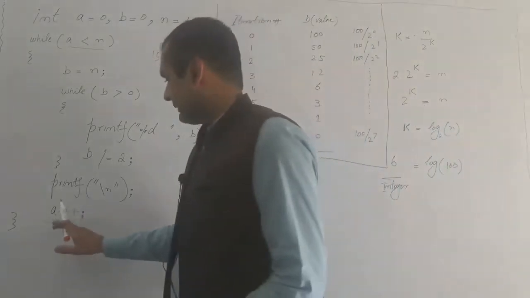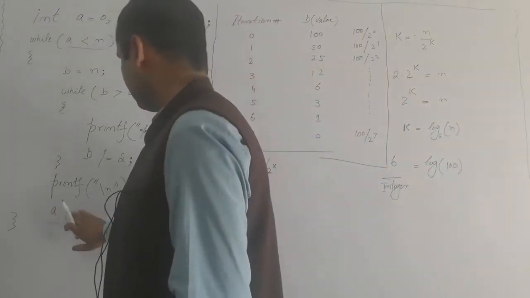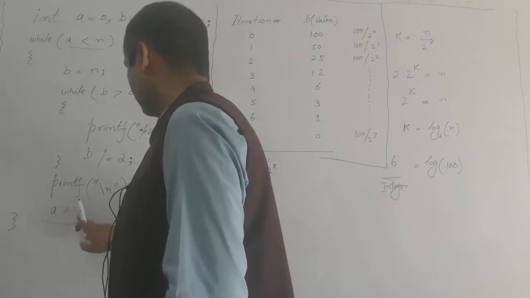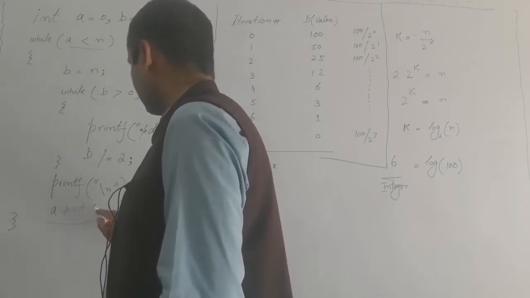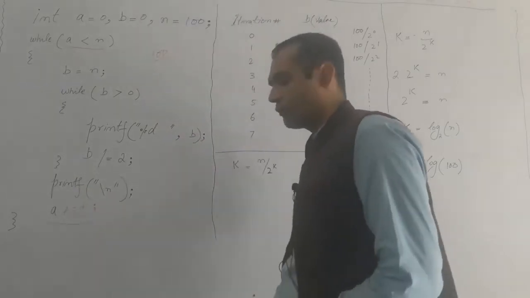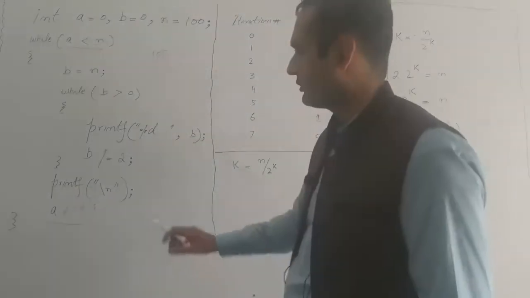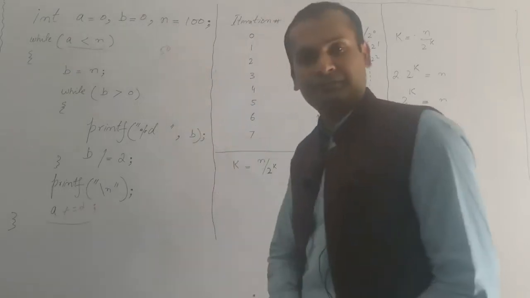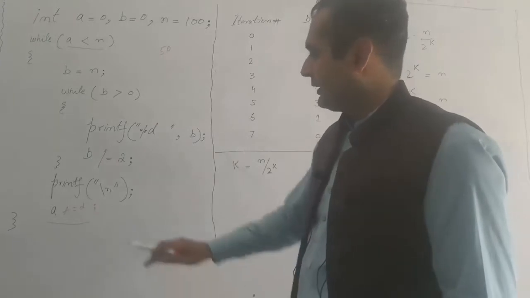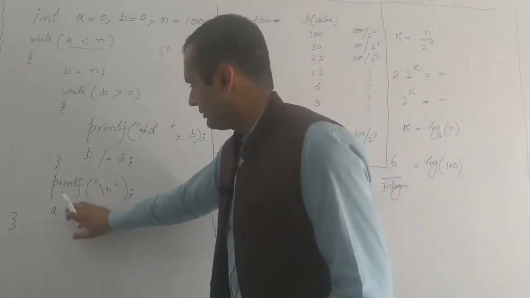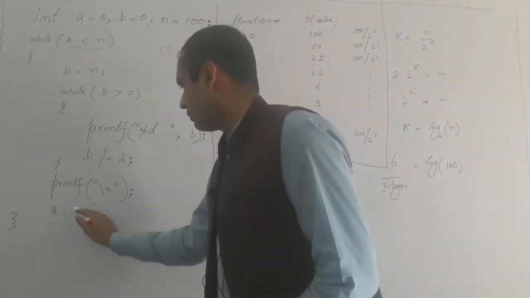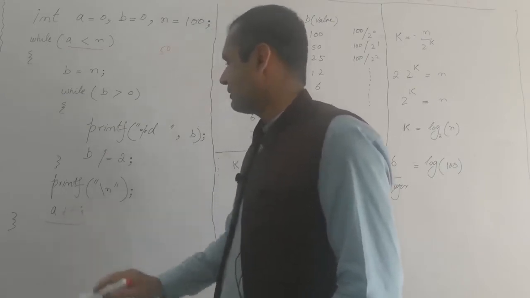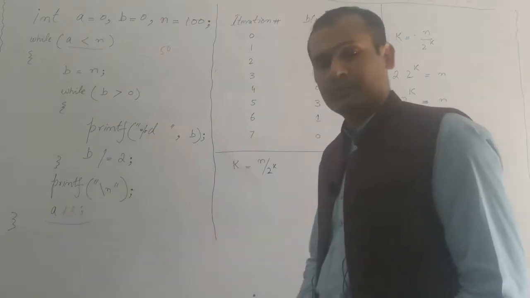Suppose the step would be like that. Now can you guess how many times the outer loop will execute? Definitely it will execute 50 times. Well, the outer loop is very simple. We don't need to care about the outer loop. We are concerned with the inner loop.